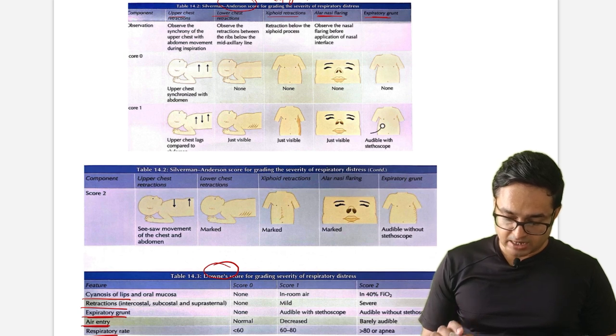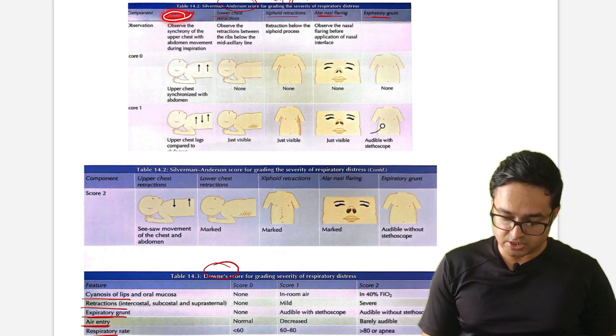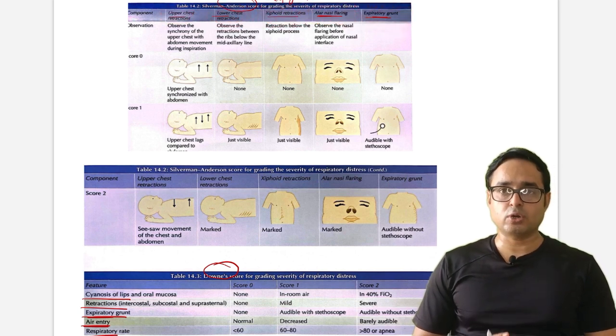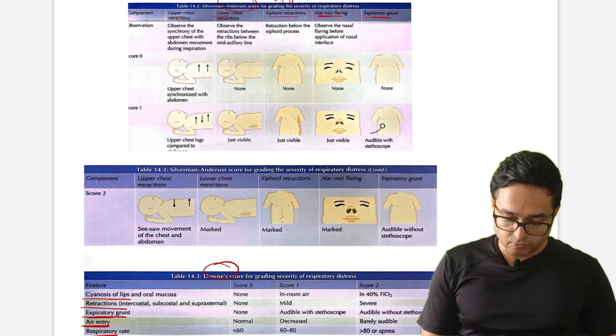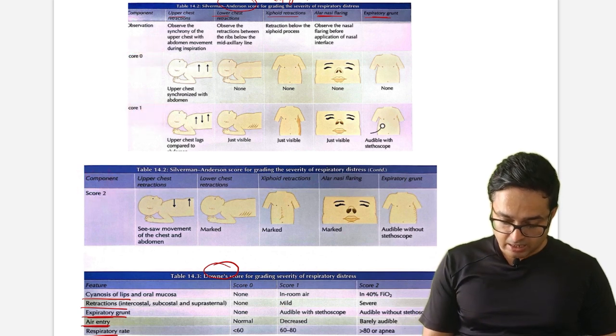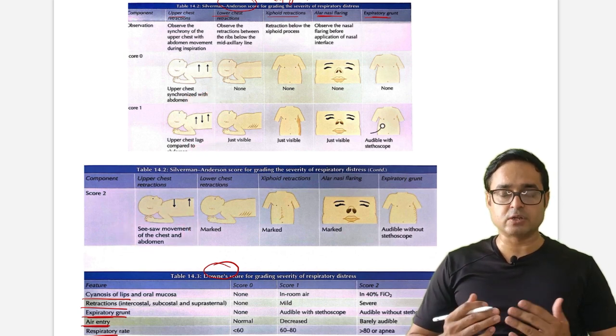Okay, so what does it show? You have to remember the components of this: upper chest retractions, lower chest retractions, xiphoid retraction, nasal flaring and expiratory grunt. They will ask which is not a component of this Silverman Anderson score. Just remember. Okay, the score is 0, 1 and 2. It is given as 0 for upper chest synchronized, 1 for upper chest lag, and 2 for seesaw movement. They will ask, a patient having seesaw movement, what is the score?